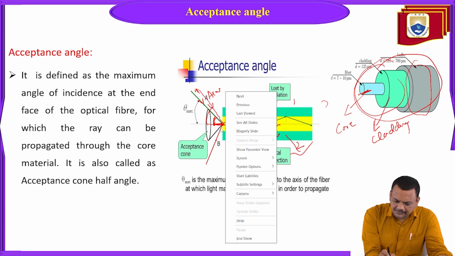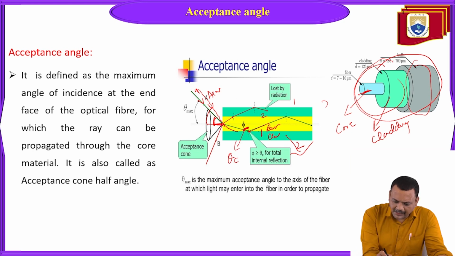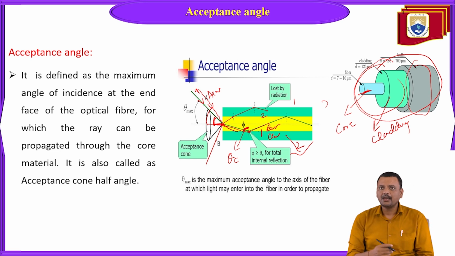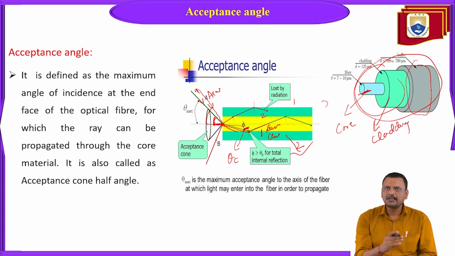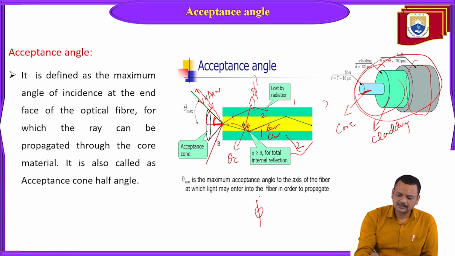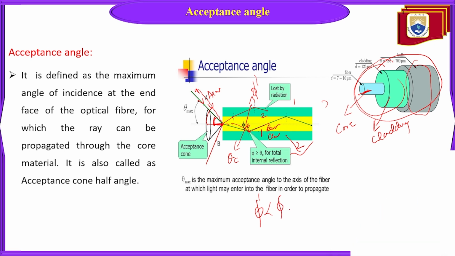It will try to go like that, but actually it will bend a little bit, and now this angle is less than the critical angle. It will become less than the critical angle, so it will not go for this angle. Let's suppose this is phi dash, and this phi dash will be less than phi. This phi is equal to theta c, the critical angle, so it will not go for total internal reflection.